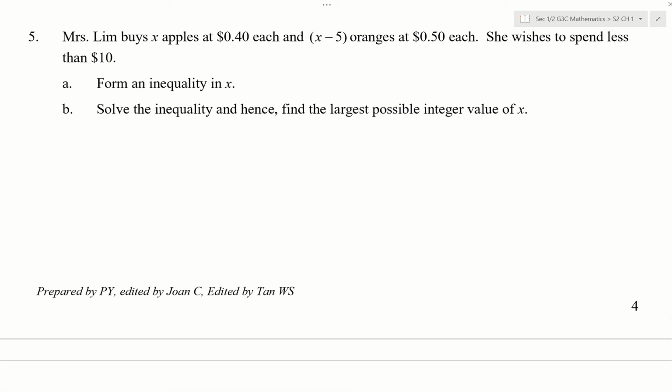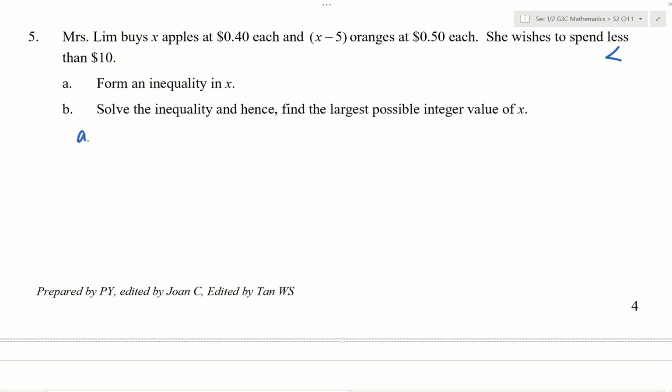The inequality sign you should be using is less than. Cannot be equal to. In the previous few questions about money, they say that he has $150, how many can he buy, and so on. We can spend up to $150 over there, so it's less than or equal to. But in this case, they specifically say she wants to spend less than $10. A bit weird lah. She's got $10, she doesn't want to go all the way up to that, but she wants to spend less than $10. Okay, never mind. Follow the instruction.